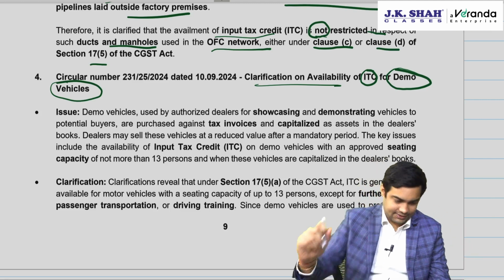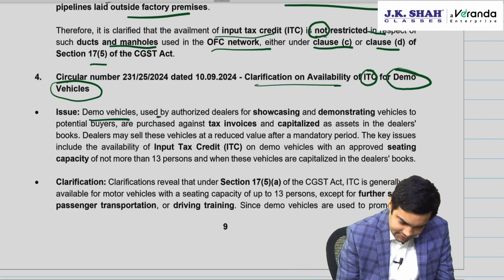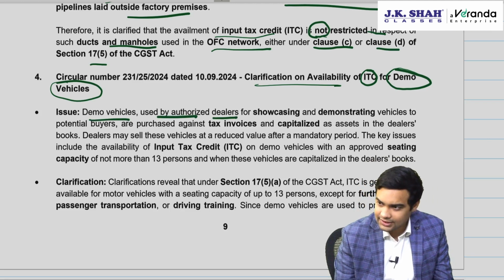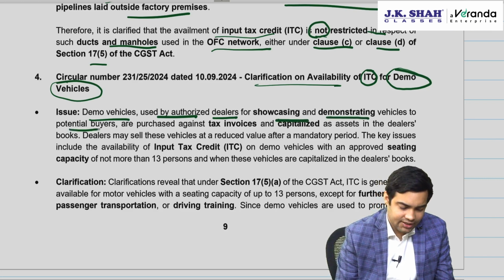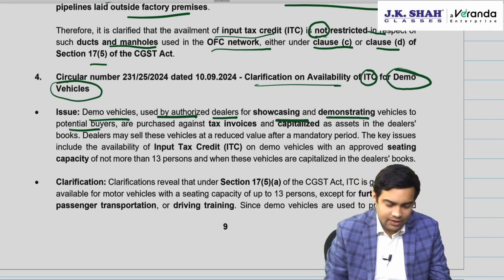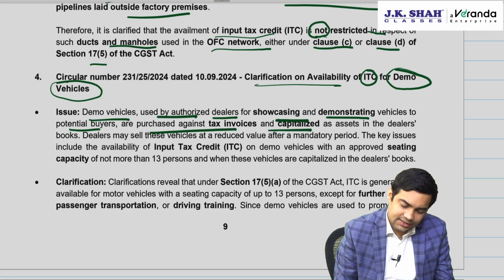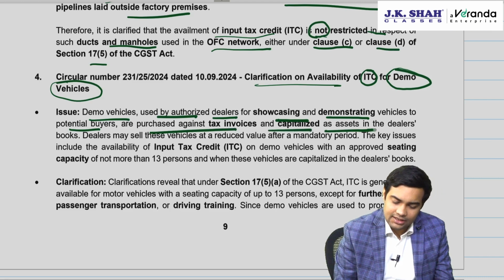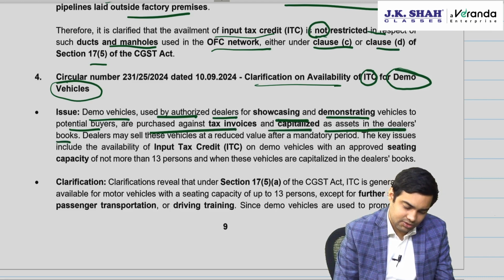Demo vehicles. Demo vehicles used by authorized dealers for showcasing and demonstrating vehicles to potential buyers are purchased against tax invoices and capitalized as assets in the dealer's books.